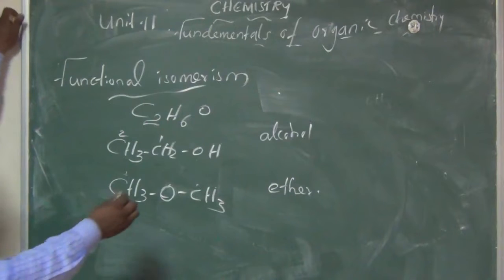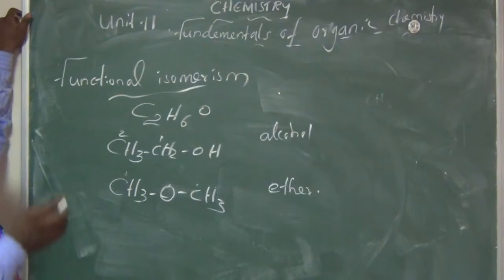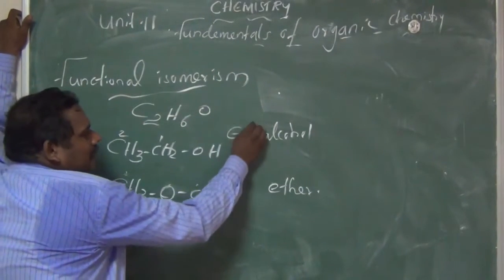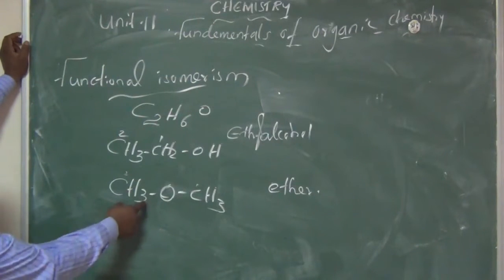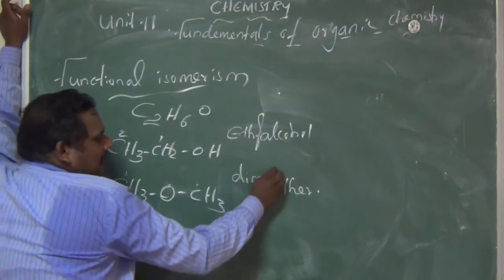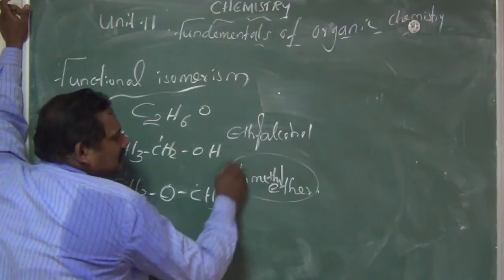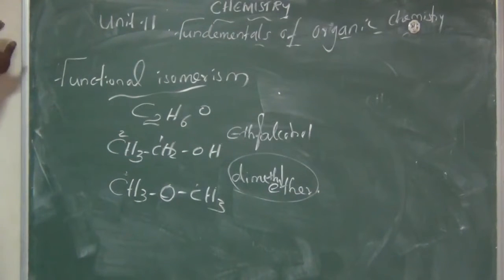So what's the name of this compound? The common name, which all of you know, is ethyl alcohol. This one we can say is dimethyl ether. The first one is ethyl alcohol.